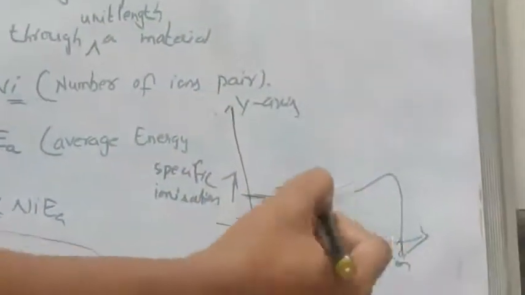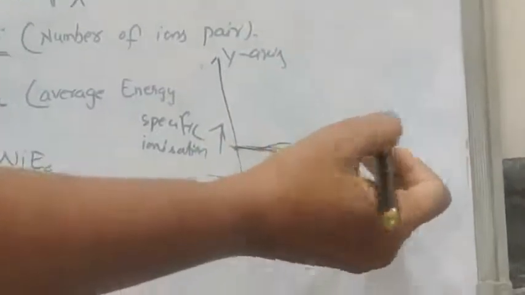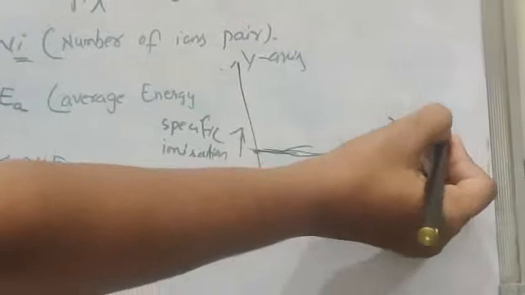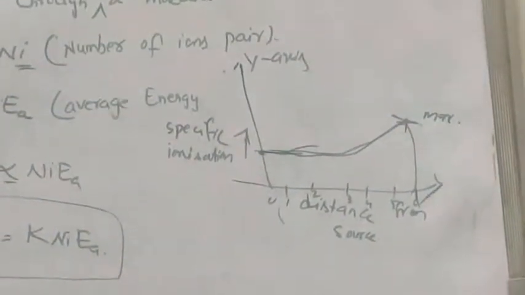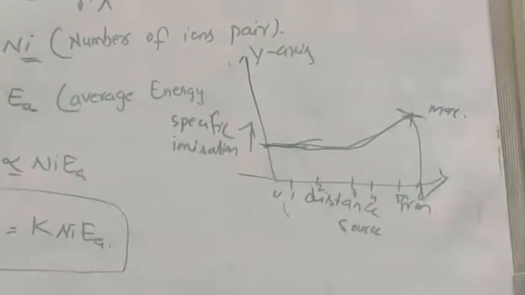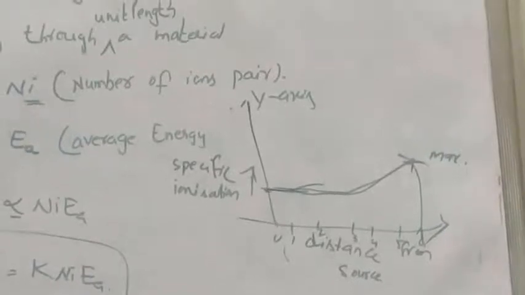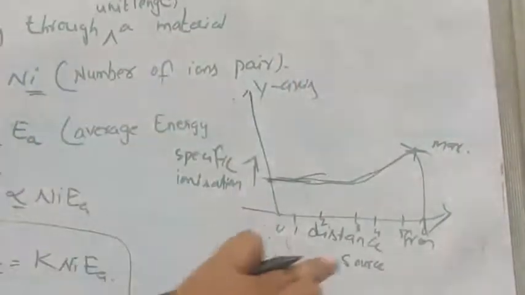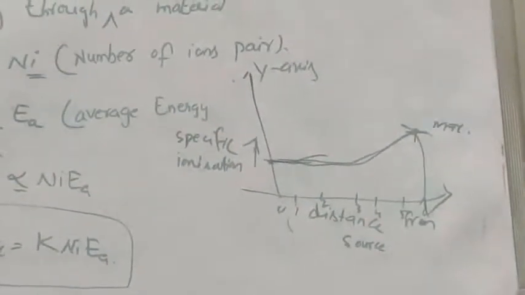So when it is going to stop, the specific ionization becomes maximum, and finally it is going to convert into a helium atom. This is the explanation regarding Bragg's specific ionization curve.